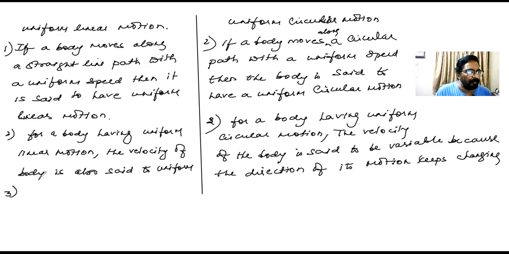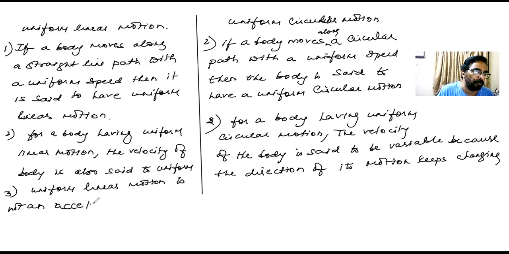So uniform linear motion is not an accelerated motion.